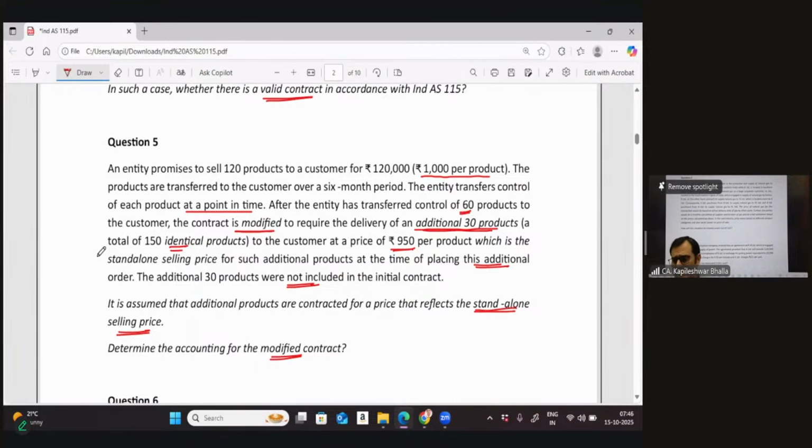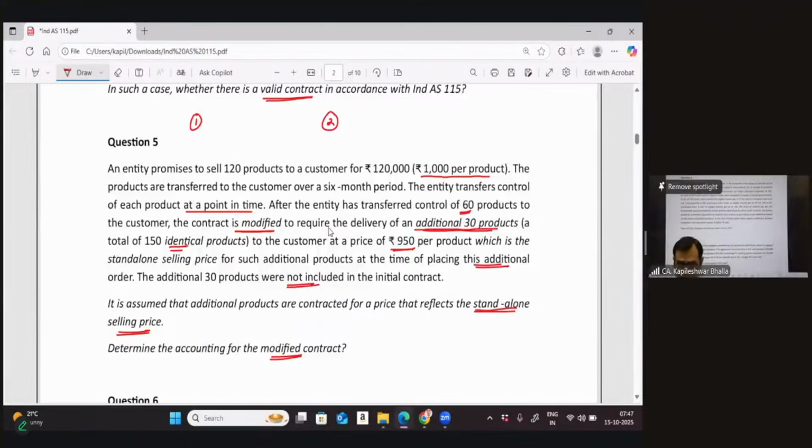Now, before you explain the answer to me, let me put a very simple question back out here. In this particular case, is it a modification? Before we decide on the accounting treatment, do you think it is supposed to be a case of a modification? Let's get the inputs at your side, because it says that the contract is modified, and that's rightly said. It is, of course, not a modification, because there are two parameters which the standard states.